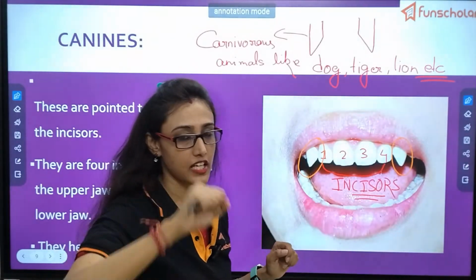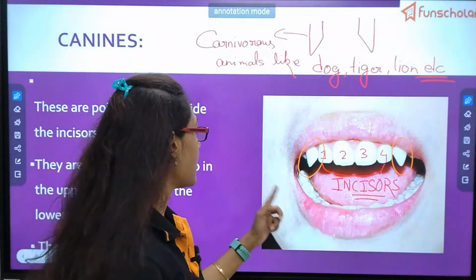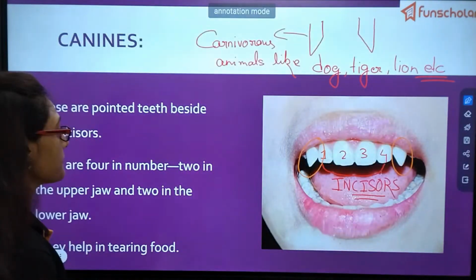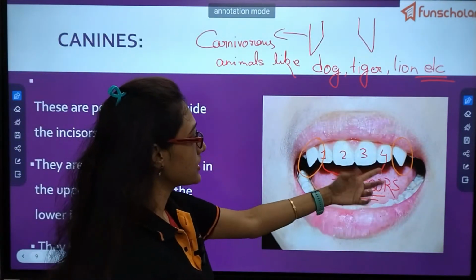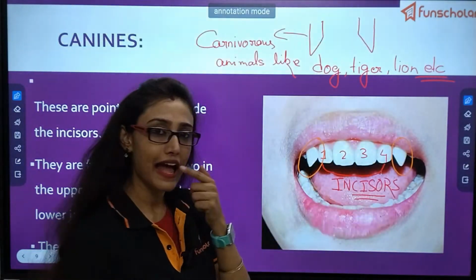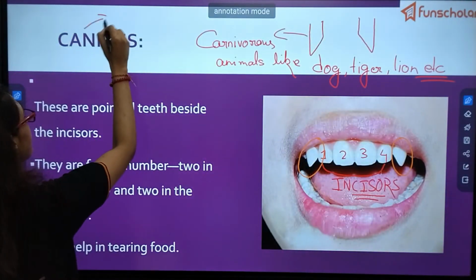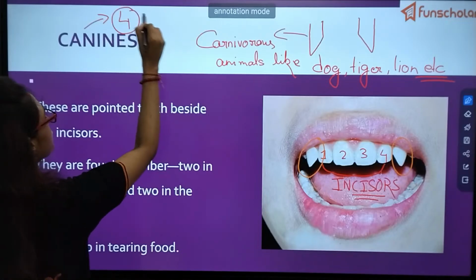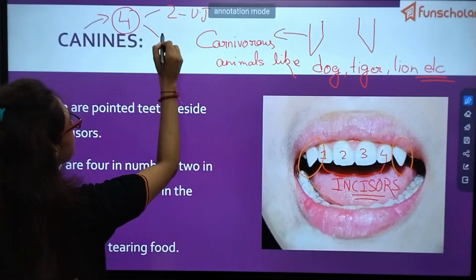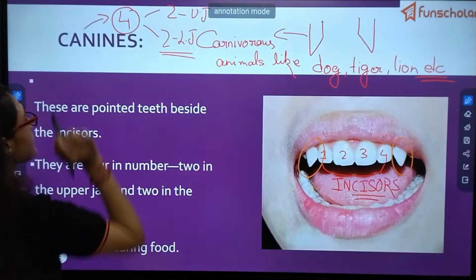Even when you take a chicken leg, you obviously tear it this way. At that time, you can understand the function of these canine teeth. Clear? So how many teeth are there in total? See, 1, 2 in the upper jaw and in the lower jaw you will have the same 1, 2. So the total number of canine teeth is 4: 2 in the upper jaw, UJ means upper jaw, and 2 in the lower jaw.